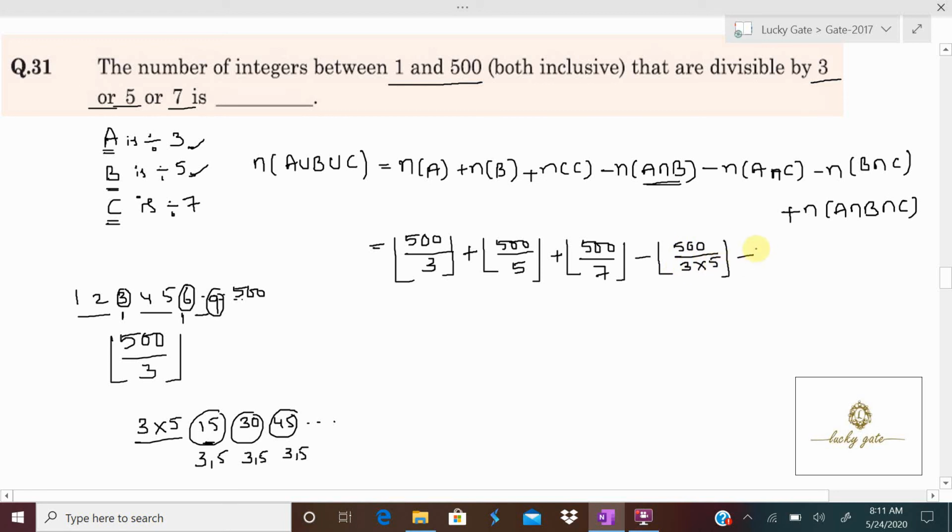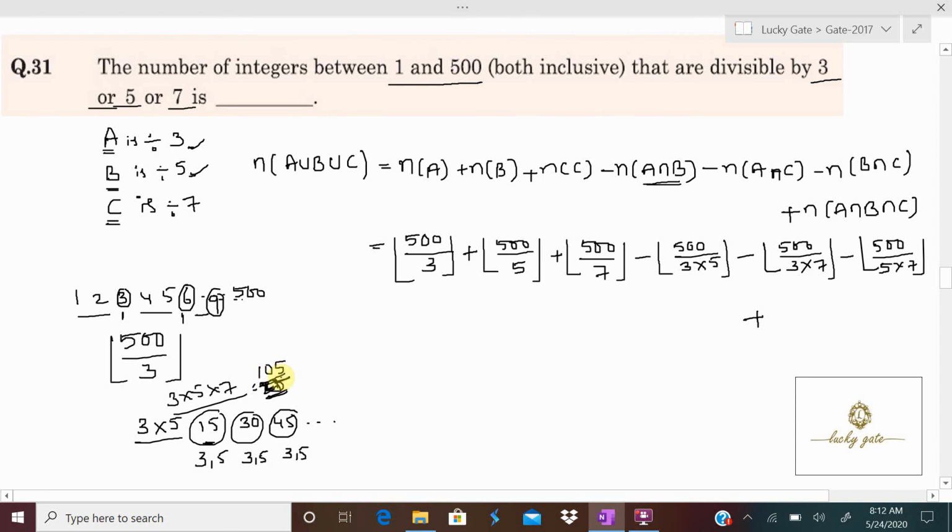Similarly, you can write the number of integers divisible by A and C, that is 3 and 7: 500 by 3 into 7, minus 500 by B and C, where B is 5 and C is 7, that is 5 into 7, plus the number of integers divisible by A, B, C, all three. All three means 3 into 5 into 7. What is 3 into 5 into 7? 3 into 5 is 15, into 7, it is 105.